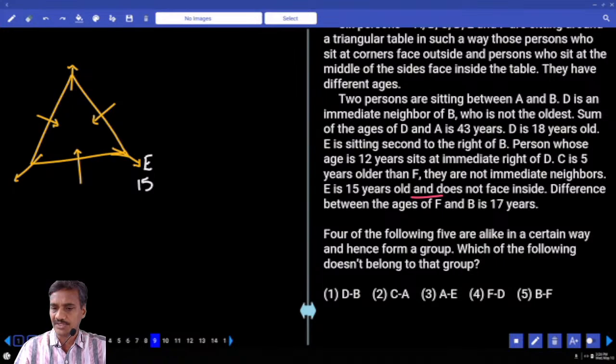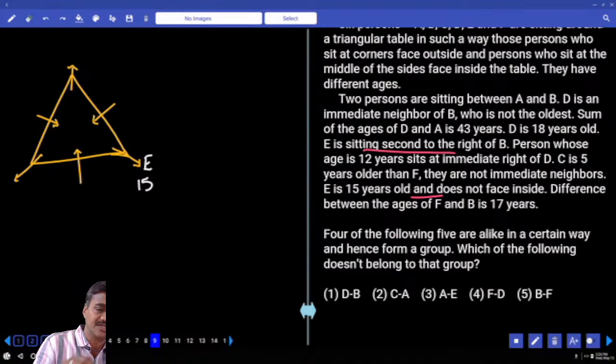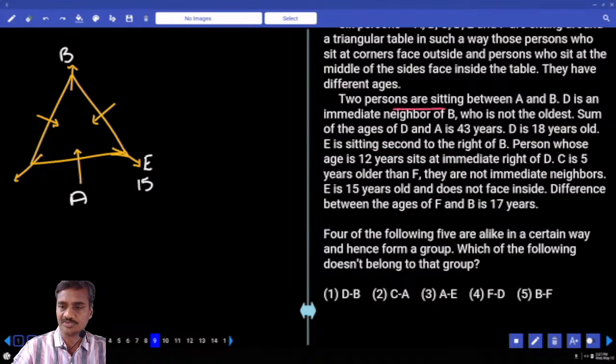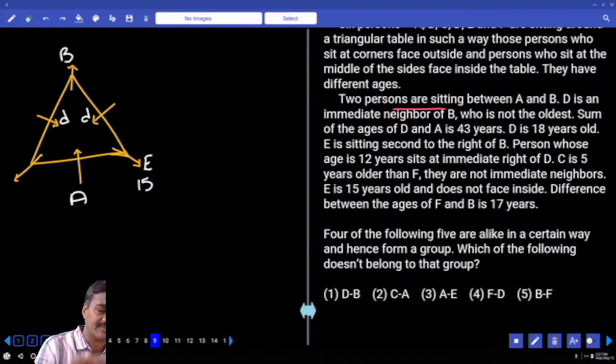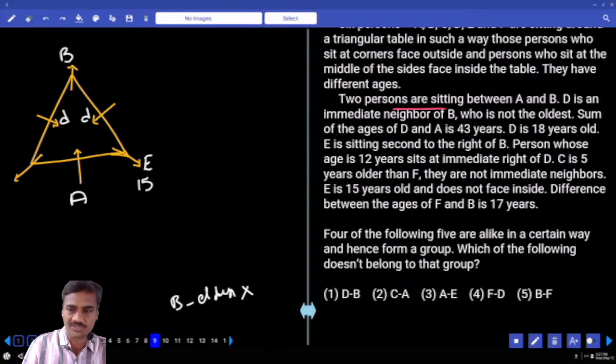Next, C is 5 years old, and E is sitting second to the right of B. As E is sitting second to the right of B, B must be here. With 2 persons between A and B, they must be opposite to each other. D is an immediate neighbor of B, and B is not the oldest, so D can be at any one of these 2 places. B is not the eldest person. Clear?